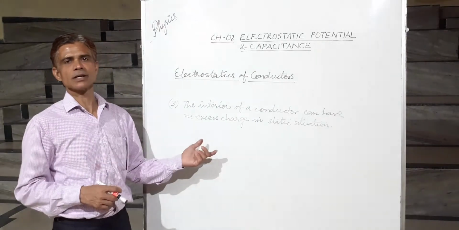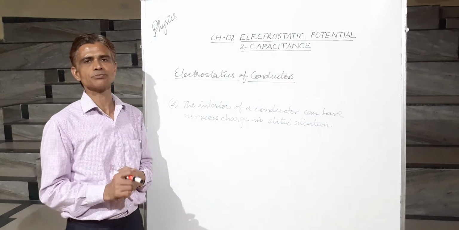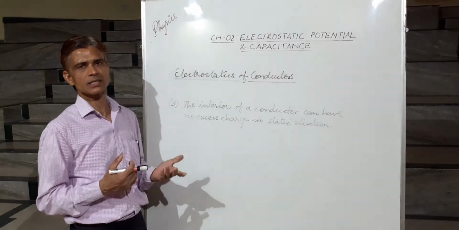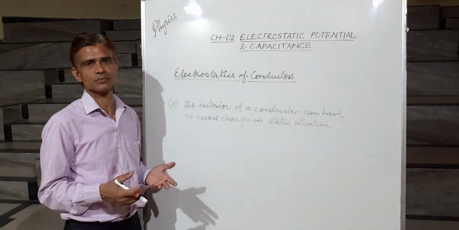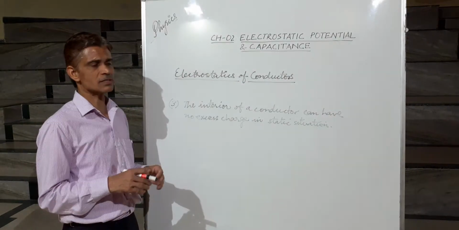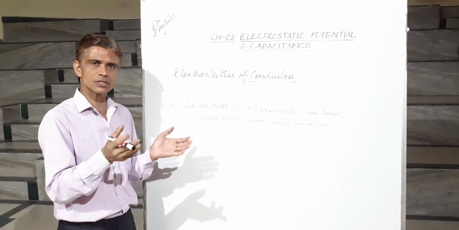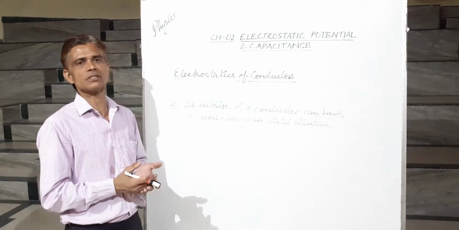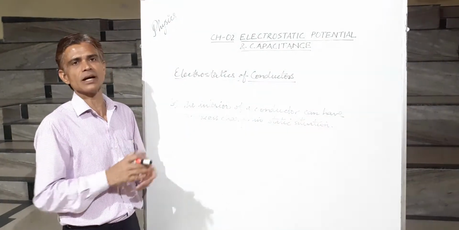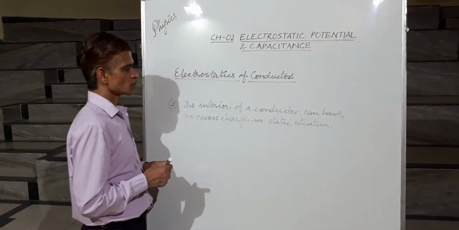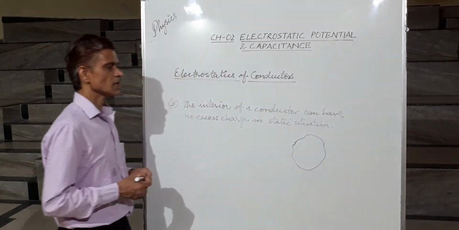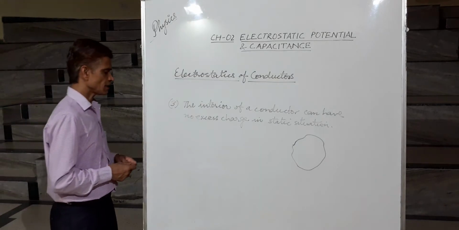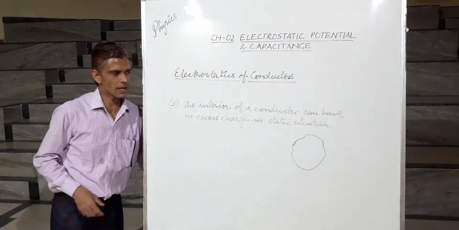It means that if there is a charged conductor, the charge on the conductor is the excess charge. So the excess charge is distributed over the surface. It doesn't go inside. So let us prove this. Suppose this is a conductor having excess charge on it.